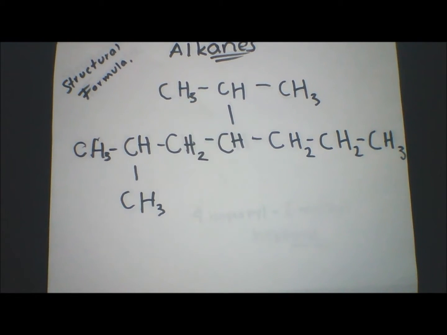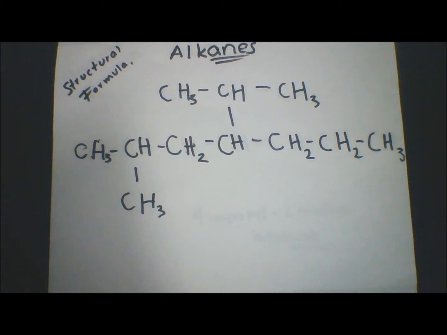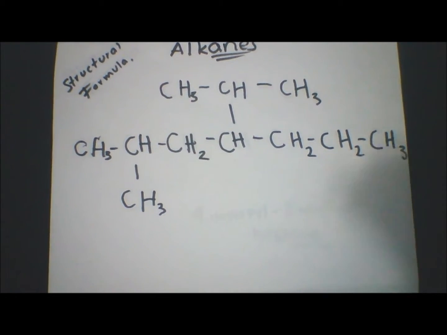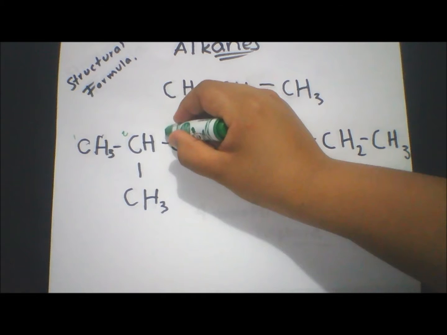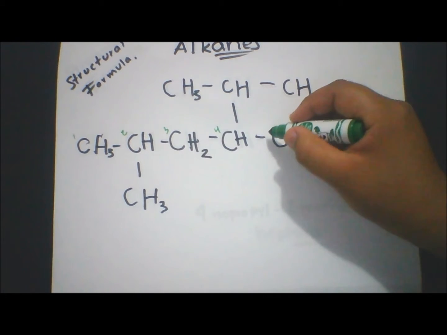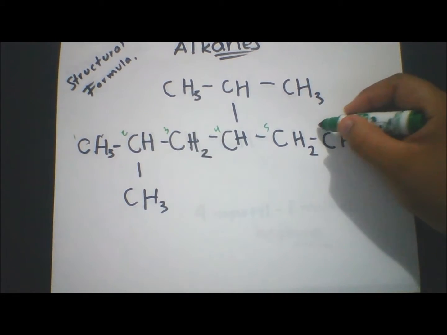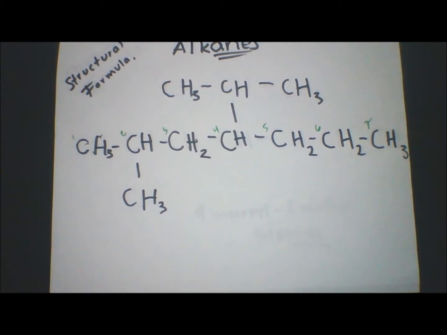Okay, now we will put the name. So we will place the numbers 1 to 7 from left to right. This is number 1, 2, 3, 4, 5, 6, and number 7.